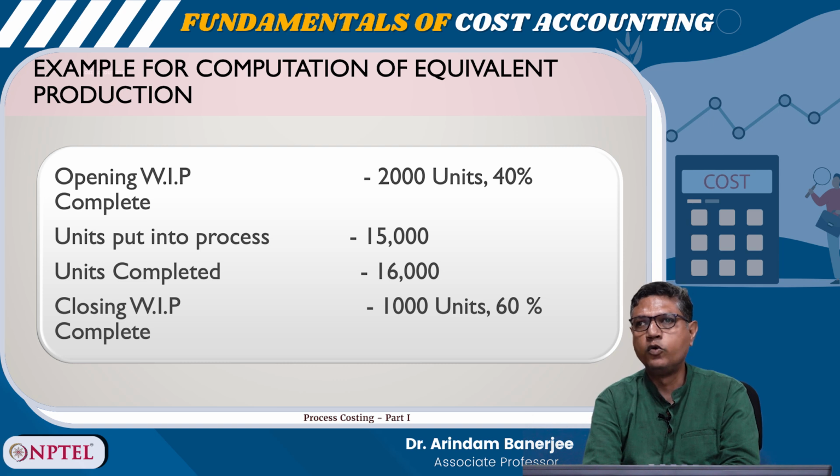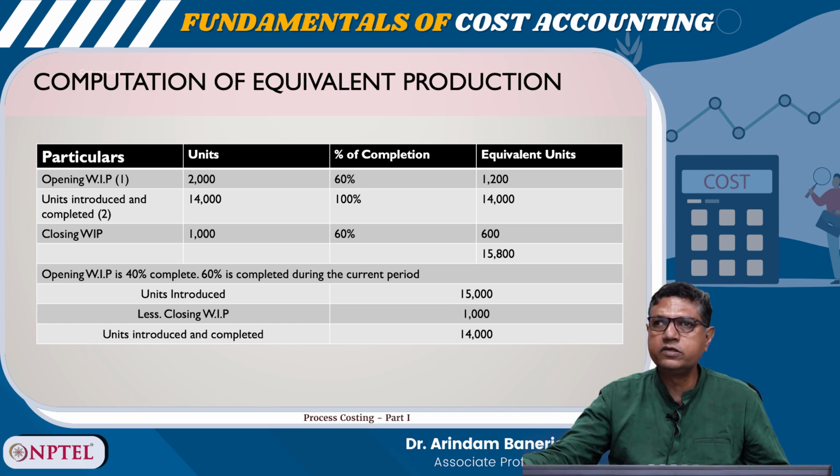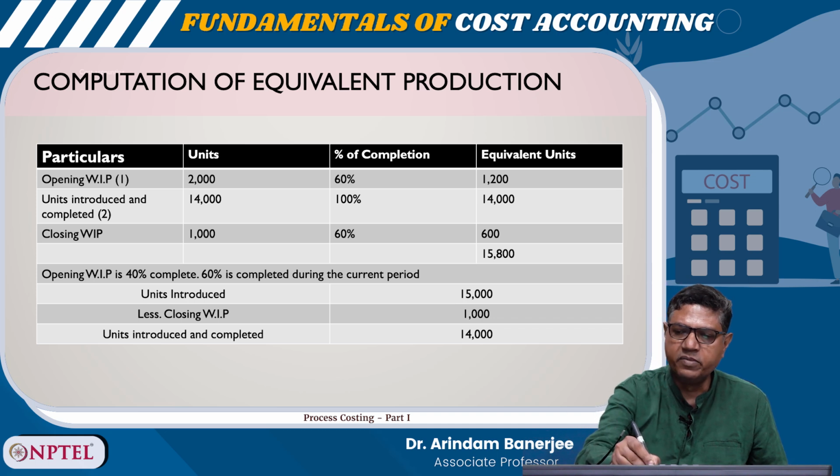So, this is an example. Opening WIP 2000 units, 40% complete, units put to process 15,000 and units completed 16,000. Closing WIP 1000 units, 60% complete. So, the opening WIP is 2000, percentage of completion is 60%. So, equivalent unit is 1200. Units introduced and completed 14,000, 100% complete.